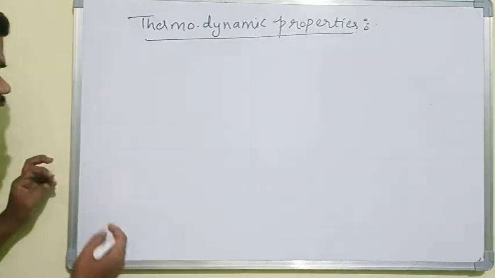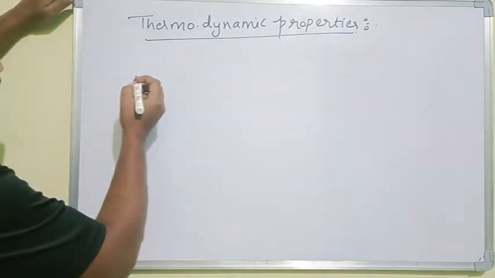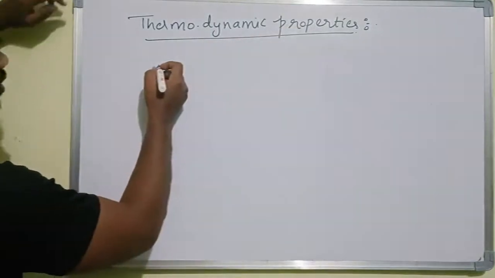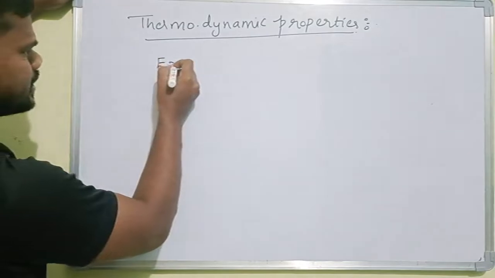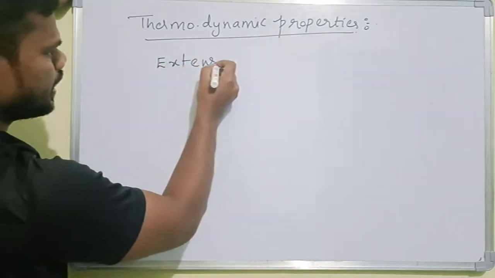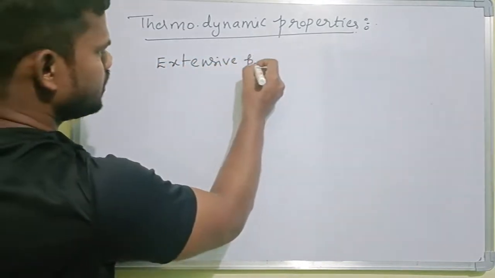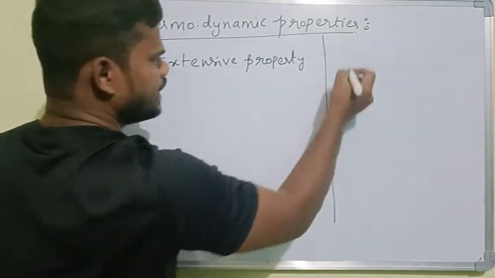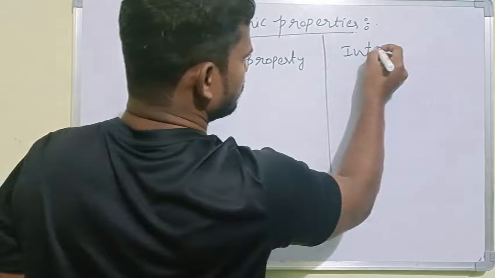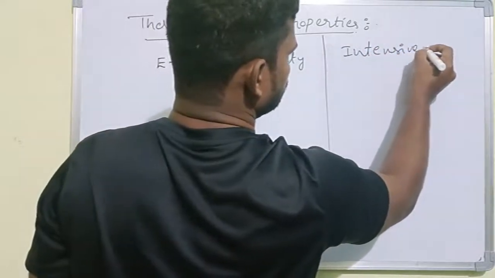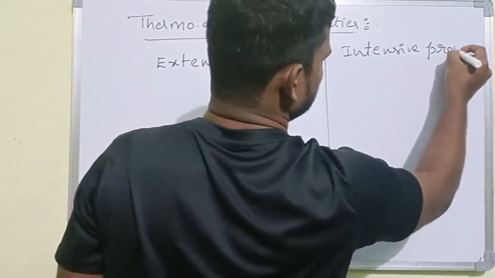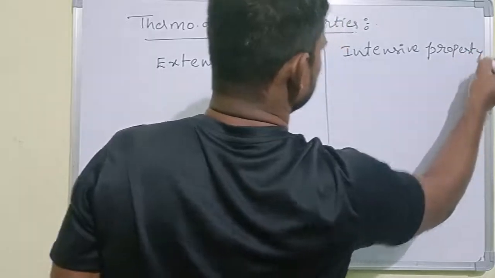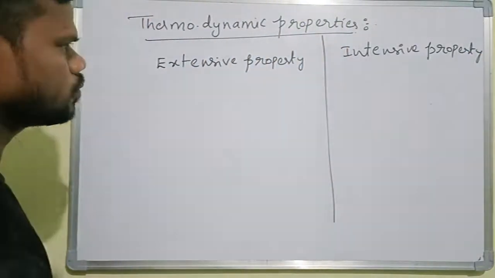In any system we mainly discuss two thermodynamic properties. The first one is an extensive property, and the other one is an intensive property.